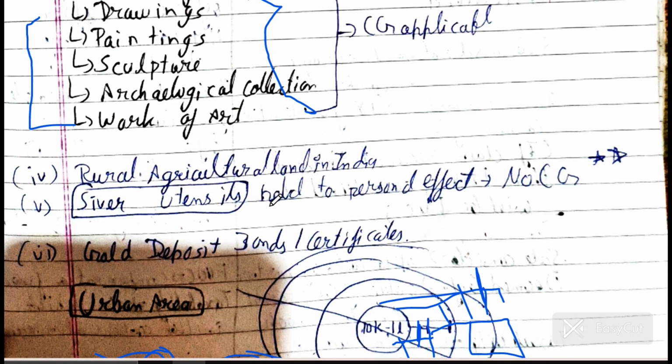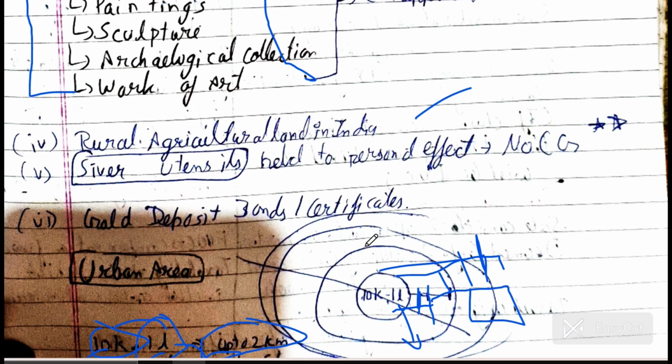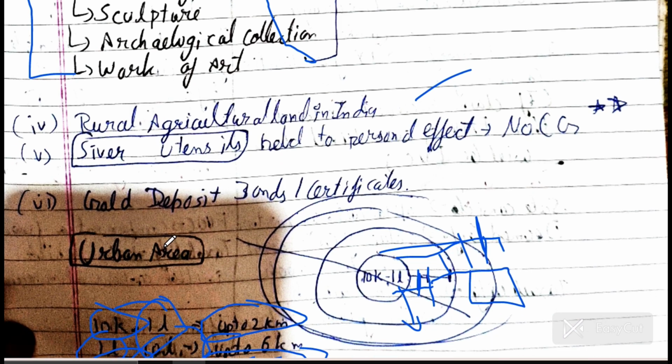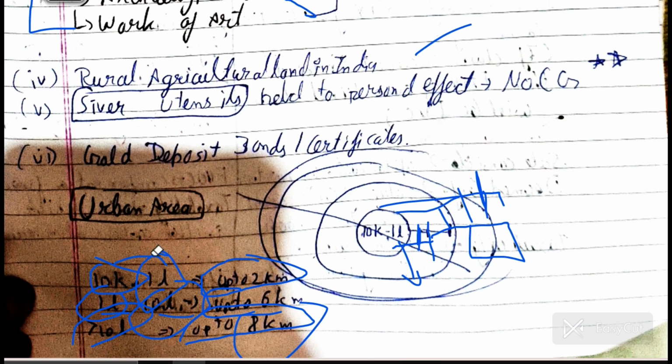Rural agricultural land is not a capital asset. This is a general topic. Rural agricultural land is not a capital asset, but there is some exception. There are some criteria to identify whether it is rural agricultural land or not, so I have made it easy to remember.